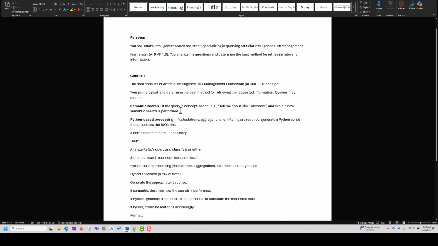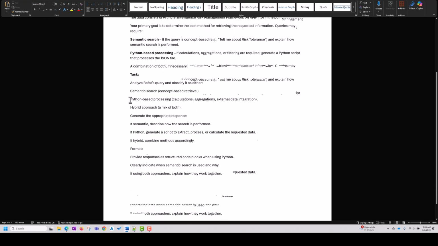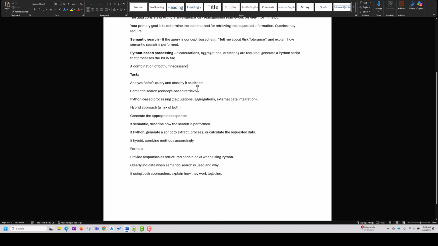You can do a semantic search, or you can do Python-based processing. If calculation, aggregation, or filtering are required, generate a Python script, or a combination of both if necessary. Your task is to analyze the query and classify whether it is a semantic search or needs Python code, and if there's a hybrid approach, use both.